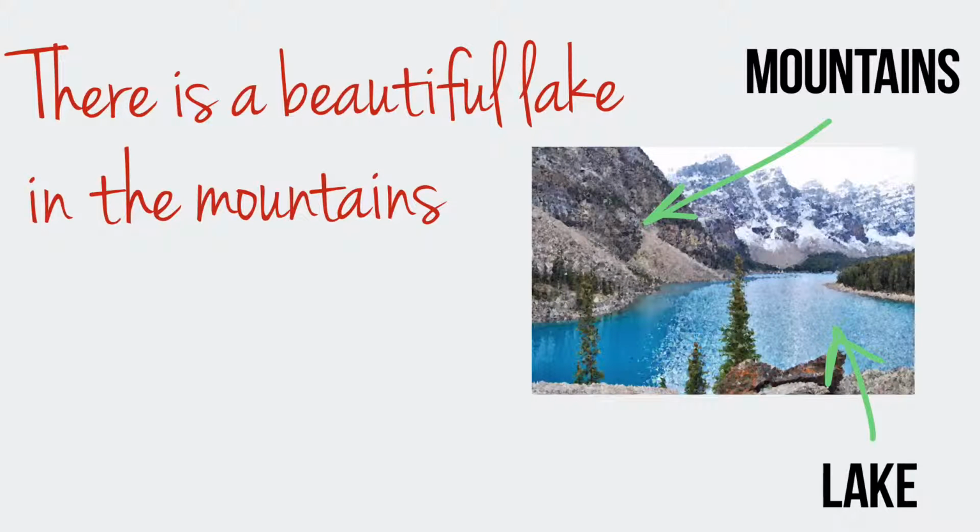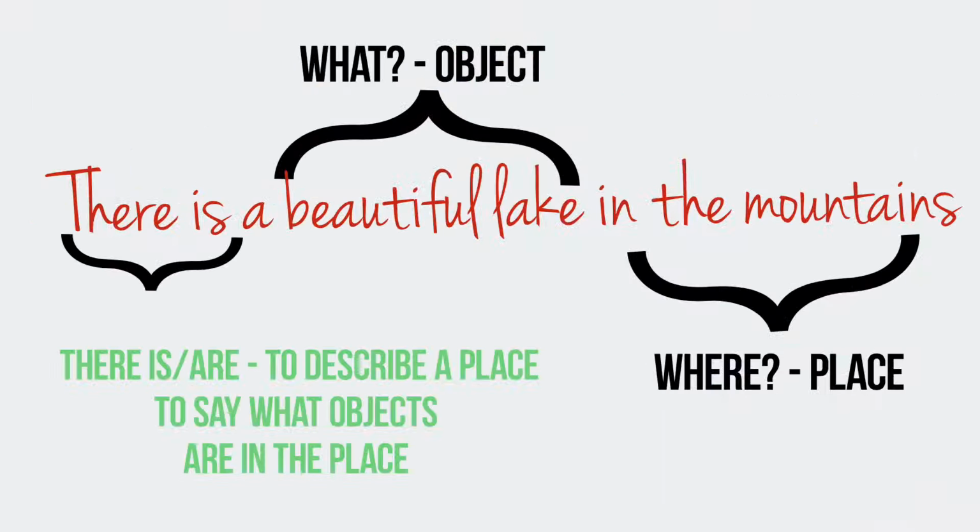Repeat after me. There is a beautiful lake in the mountains. We use there is, there are construction when we describe a place and when we need to say what things, what objects are in the place. For example, there is a beautiful lake in the mountains. A beautiful lake is an object. In the mountains is the place.